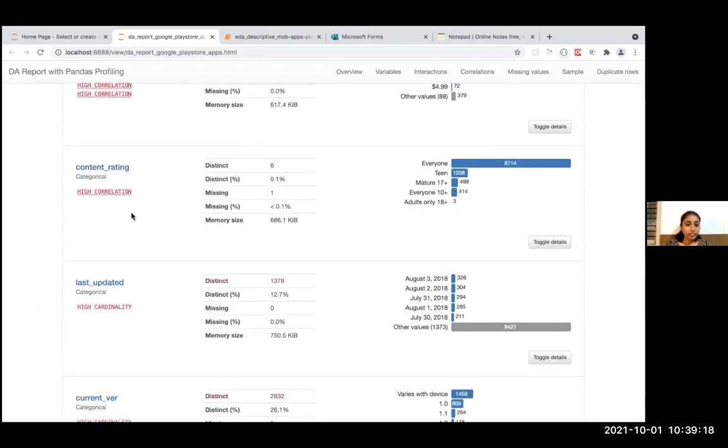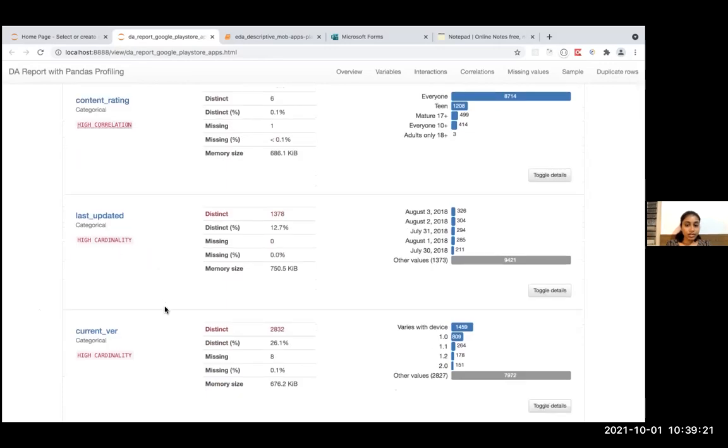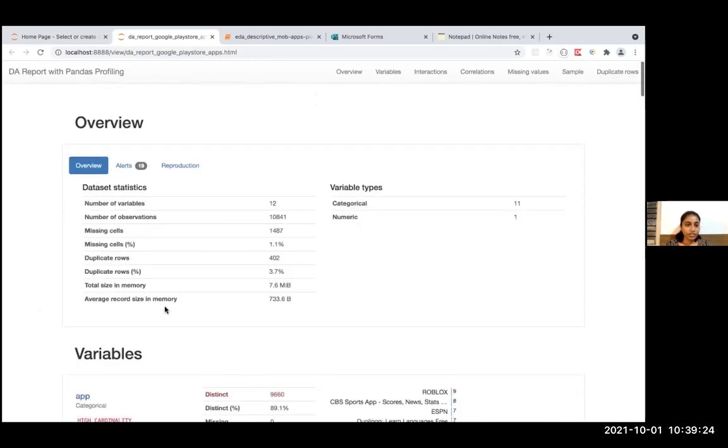And for each column, it provides high correlation and high cardinality information. And this is, you can say, metadata about the data set. It says the number of variables, nothing but the number of columns, because I dropped genres. So the number of variables, that is fields, is 12, and the number of observations, nothing but the number of rows, and missing cells, and missing cells in percentage for the overall data set, and how many are duplicate rows, and so on, and how many categorical columns and how many numerical columns.